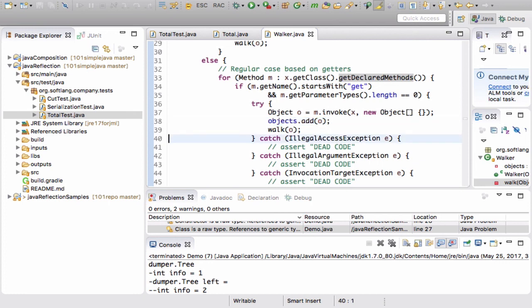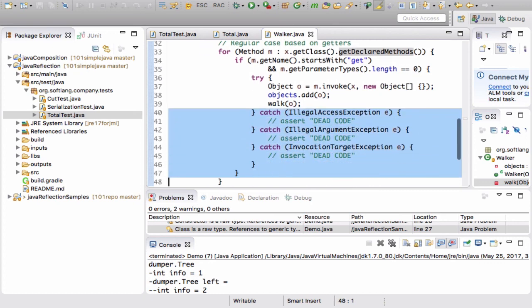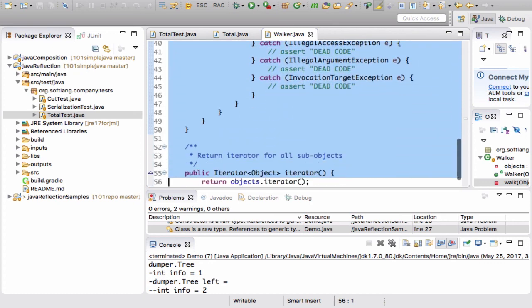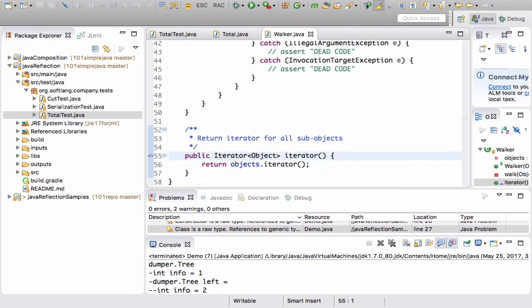And of course, we also drill deeper into this object that we obtain as a result of the getter invocation. Again, there's some exception handling, but that's pretty much it. And then we just implement the iterator method so that a client of the worker class can actually access the list of objects that have been set up here.